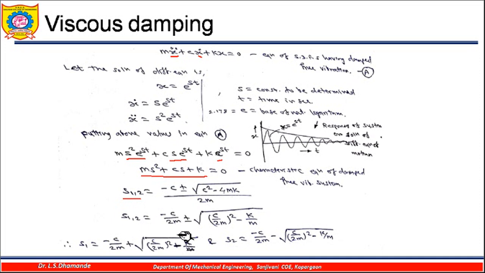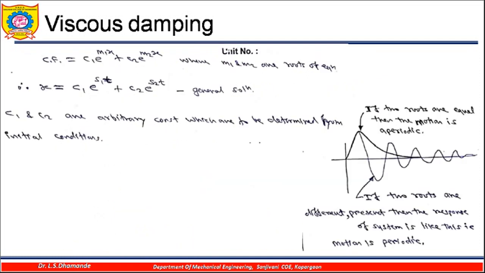Now I will separate these two terms. S1, S2 will be equal to minus c by 2m plus minus under root c by 2m bracket square minus k by m. This is the simplification of the roots. Separately, S1 is minus c by 2m plus under root c by 2m bracket square minus k by m, and S2 is minus c by 2m minus under root c by 2m bracket square minus k by m. So we have got the roots of this equation. Generally, whenever we solve a linear differential equation with constant coefficients, we first write the solution as a complementary function.